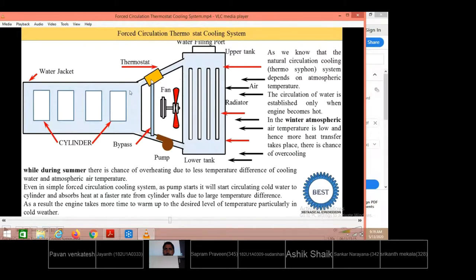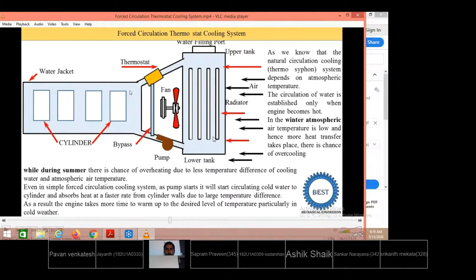Otherwise, it will send the water to flow back, and in the next cycle also it will be made to circulate through the jackets. On reaching 85 degrees centigrade, it will give the opening, allowing the water to enter through the radiator. Across the radiator, the air is blown. The temperature of the water will be dropped at the bottom. Again, with the help of the pump, the water will be circulated. This is how the principle operates.